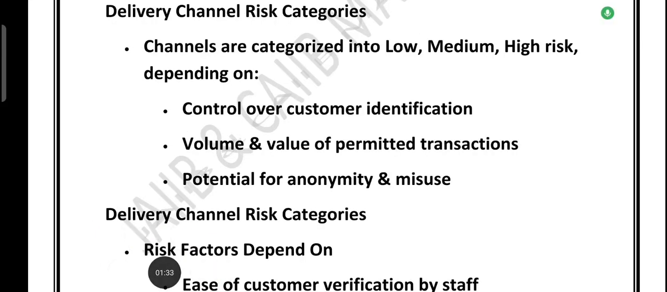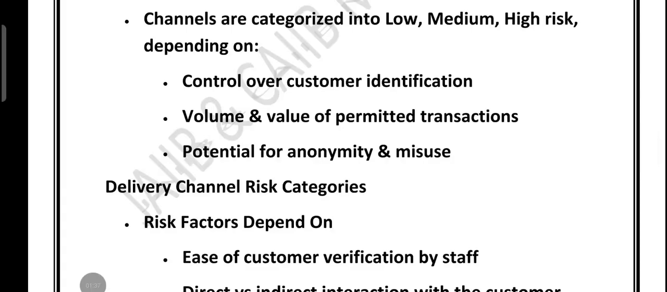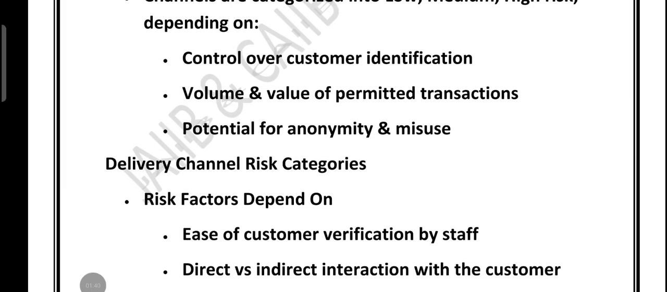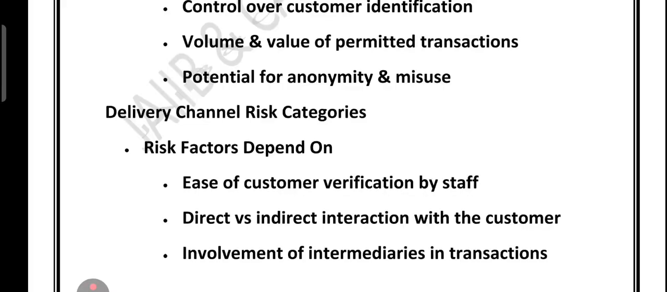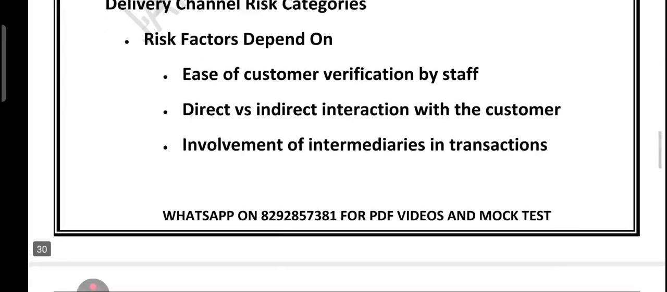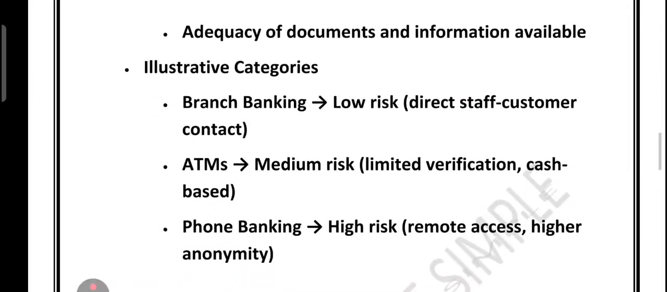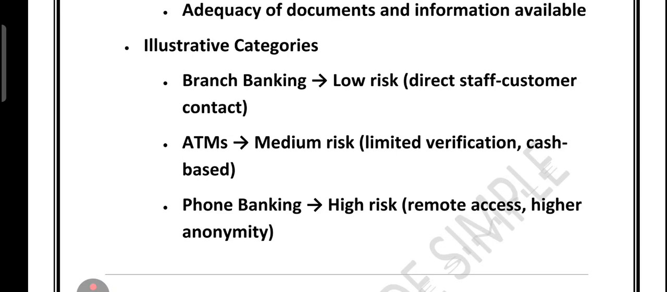Now let's discuss the delivery channel risk factors. As you can see: ease of customer verification by staff, direct versus indirect interaction with the customer, involvement of intermediary in the transaction, and adequacy of document and information available. Some examples are given. Branch banking is low risk as direct staff-customer contact is there. ATM is medium risk. Why? Because of limited verification, cash based. And phone banking is higher risk because of remote access and high anonymity.